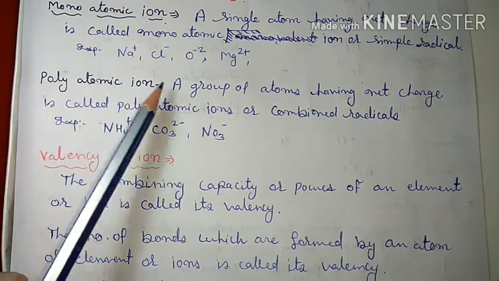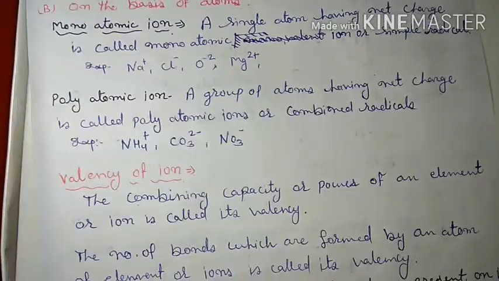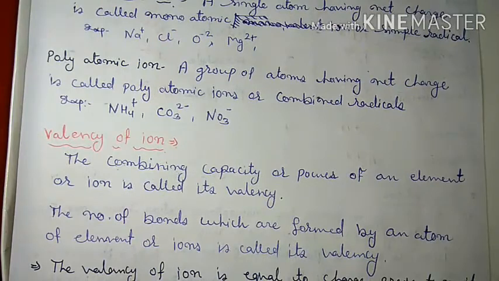Similarly, polyatomic: a group of atoms having net charge. When a group of atoms having net charge, then it is called a polyatomic ion. Got it? Or it is also called a combined radical. Clear?